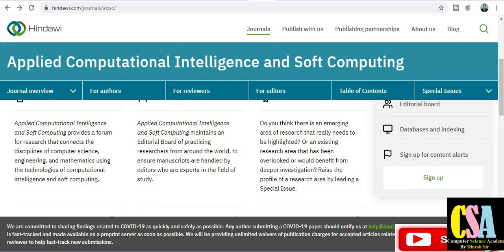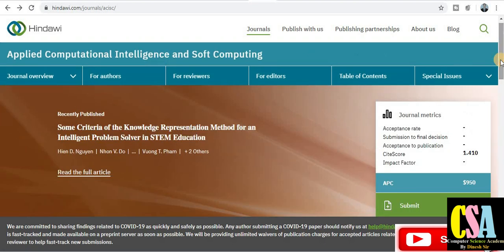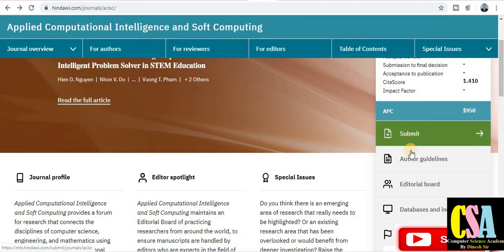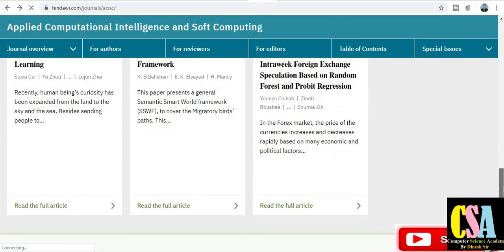Now the next one is from the Hindawi publisher. The journal name is Applied Computational Intelligence and Soft Computing. This journal also belongs to these categories, and this is the CiteScore and impact factor. This is the author guideline and the editorial board. You just need to click on the particular section you want to explore. Now if we click on database and indexing, you can check all the things, as we have been seeing about the indexing.